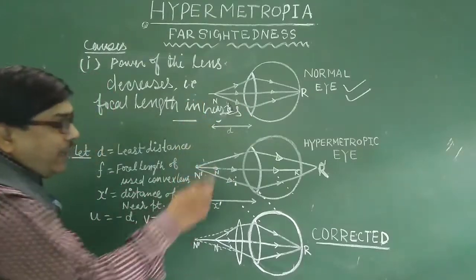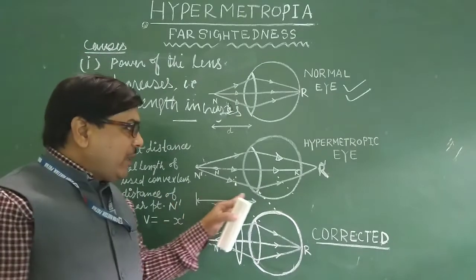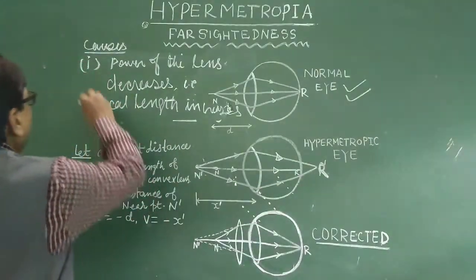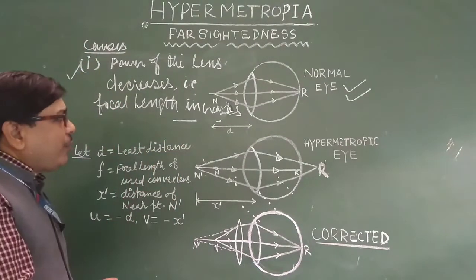That's why the image of the object lying at the near point is not formed on the retina but behind the retina. This is the first cause of that defect of vision.